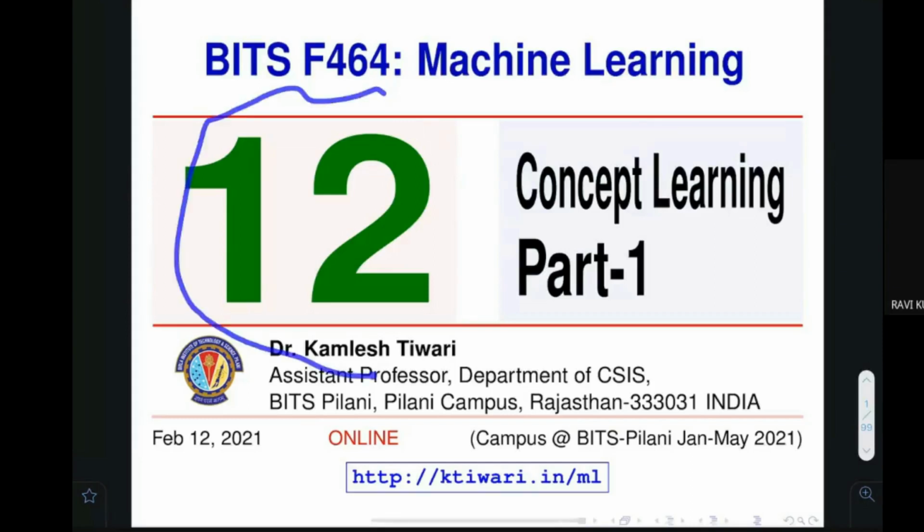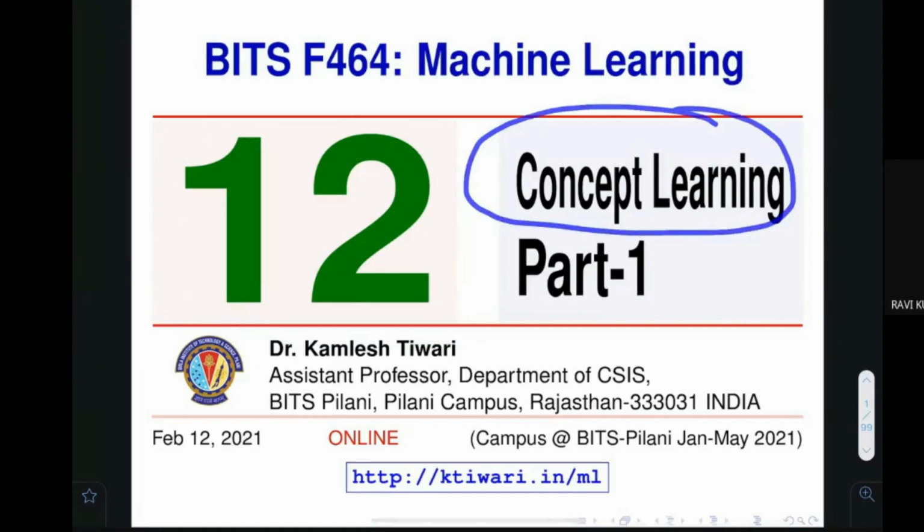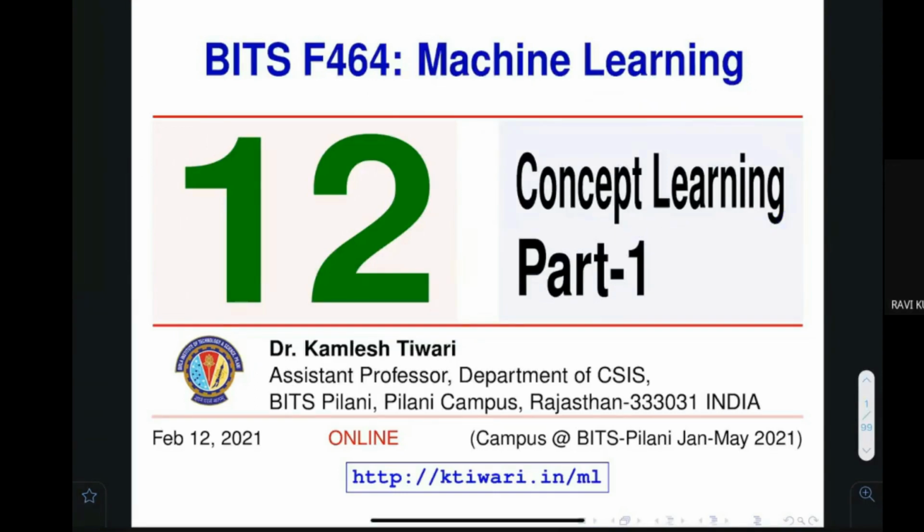So welcome to lecture 12 of the machine learning course. In this session, we are going to talk about a new topic called concept learning. This topic is very important in terms of learning. Here you would see what would happen, and how much data at least is required.